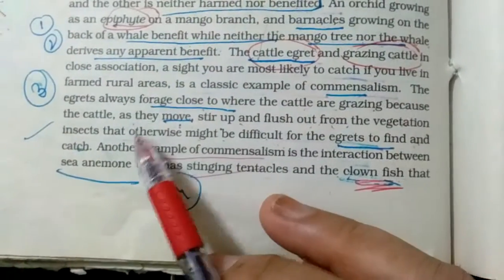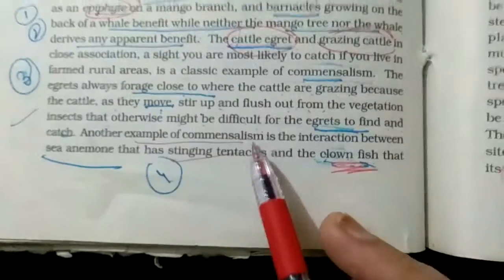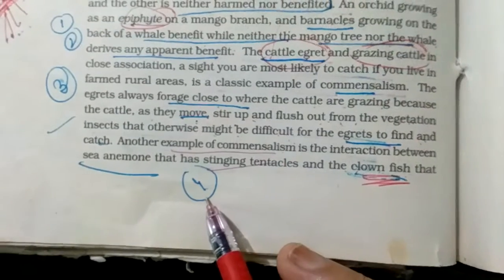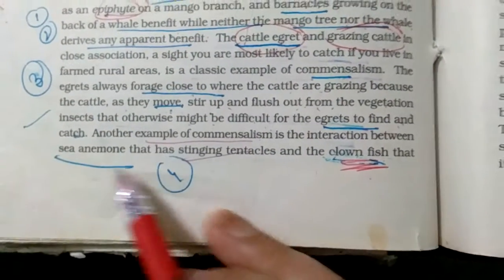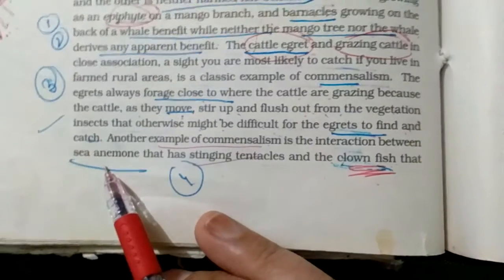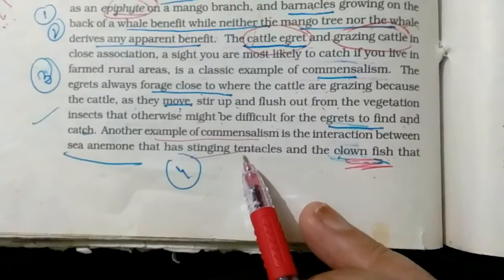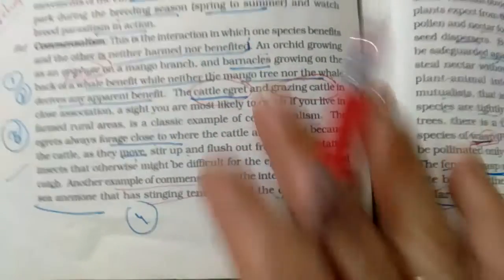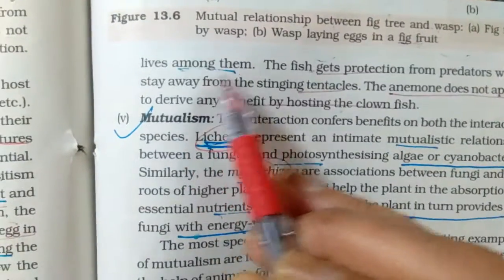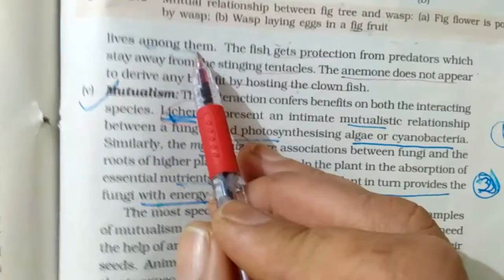So that example is over. Now another example of commensalism is the clownfish and the stinging tentacles of the sea anemone. The sea anemone has stinging tentacles. The clownfish always remains interacting with the sea anemone because the clownfish lives among the tentacles of the sea anemone.